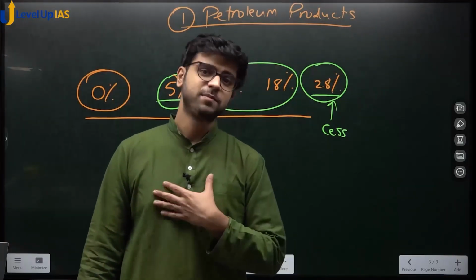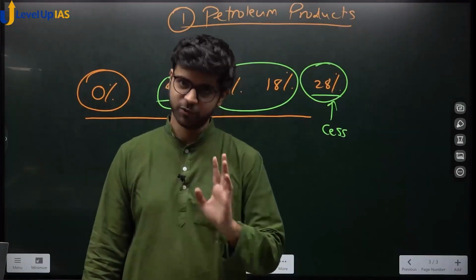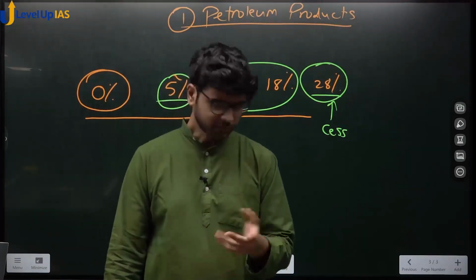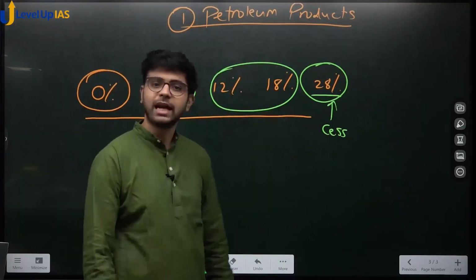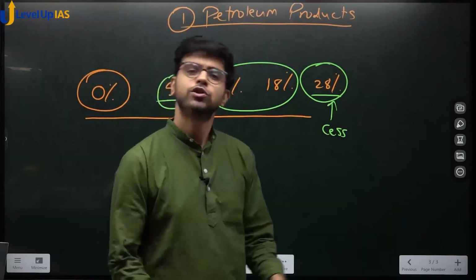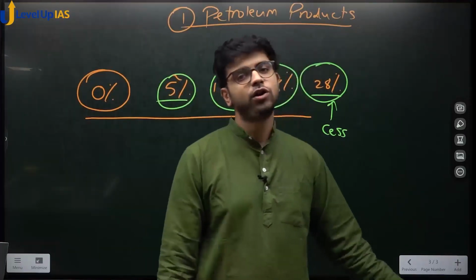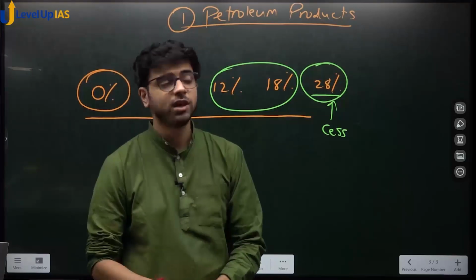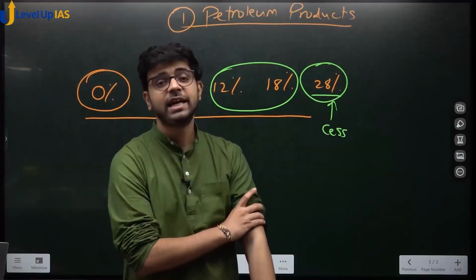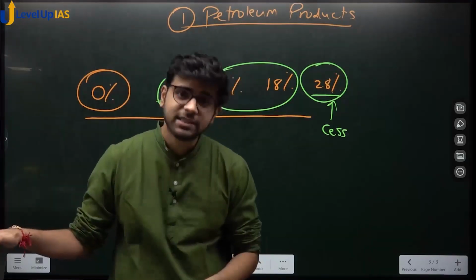The Center says customs is my birthright, I will not share customs with you. The states said then petroleum products give me more revenue, this is my birthright, I will not share petroleum products revenue with you. So they both agreed to disagree and petroleum products were kept outside GST. So the Center earns customs on petroleum products. States earn VAT. States also earn state excise on petroleum products.